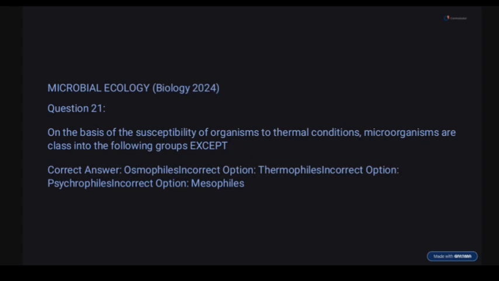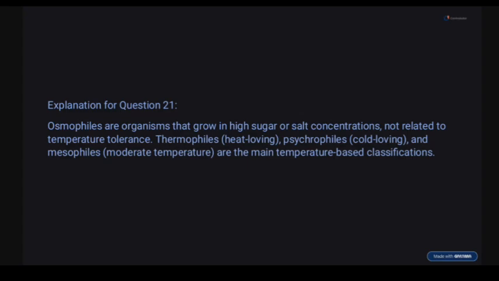The next one, thermophile, they are correct, adapted to hot environments. Psychrophile, they are adapted to cold environments. Mesophile, they are adapted to moderate environments. Osmophile talks about salt concentration. Osmo means salt concentration. Okay, so osmophiles are organisms that grow in high sugar or salt concentration. They are not related to temperature.